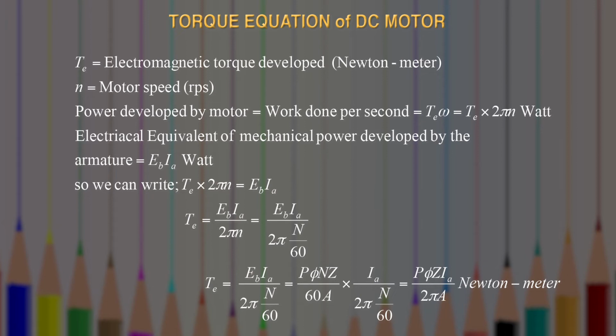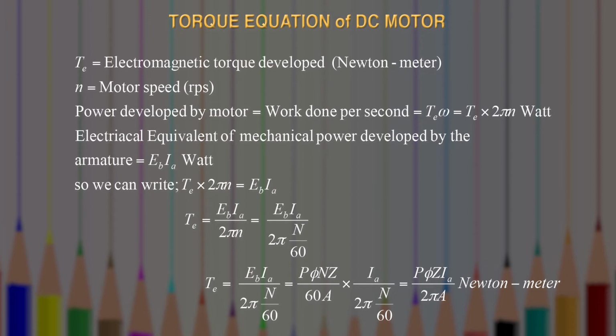If you want to convert this RPS in RPM, what you can write is, this small n can be written as capital N upon 60. So this torque TE can be written as EB into IA upon 2 pi multiplied by capital N upon 60.